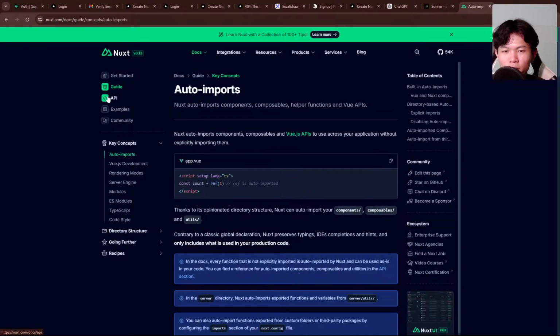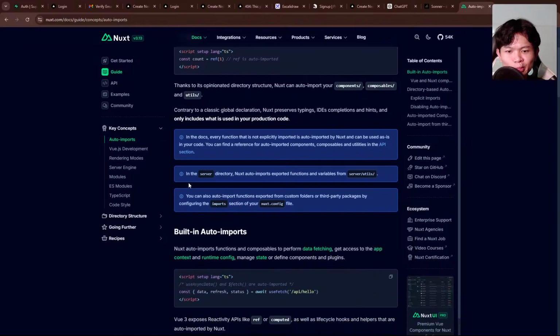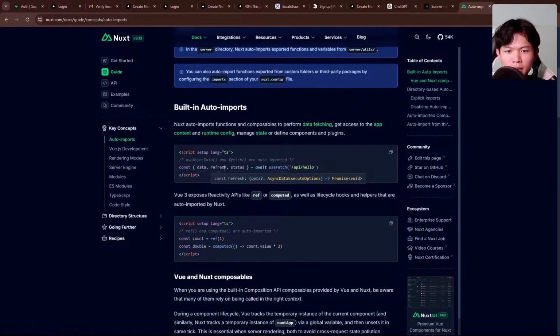Auto import. We have auto import right here. Nuxt auto import components. Is it auto import component? Nuxt auto imports components, composables, helper functions, and Vue APIs. Built-in auto import. Nuxt auto import functions can compose performant data fetching to get access to the app, and useState and fetch are auto imported.